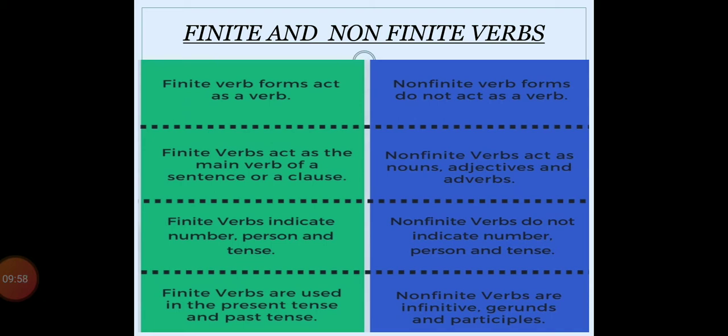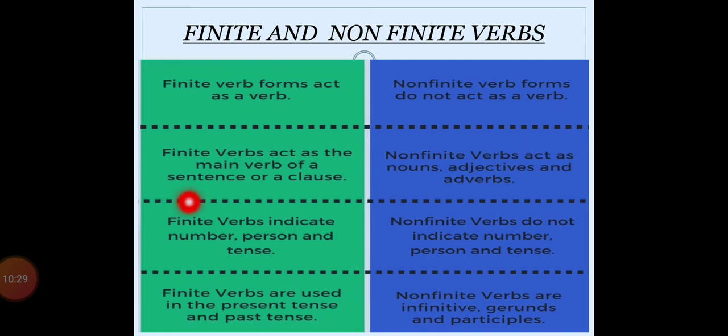The first one is finite verb forms act as a verb. Means finite verbs work as the actual verb in the sentence. As I told you, Raju plays cricket. Plays is the actual verb. And non-finite verb forms do not act as a verb. For example, the baby wants to play. In such a sentence, play is not the actual or regular verb. It acts as a noun.